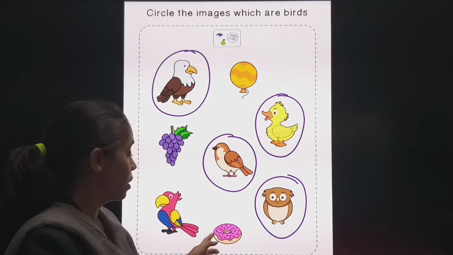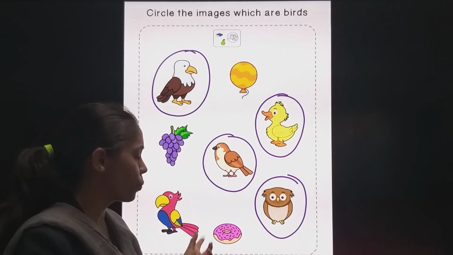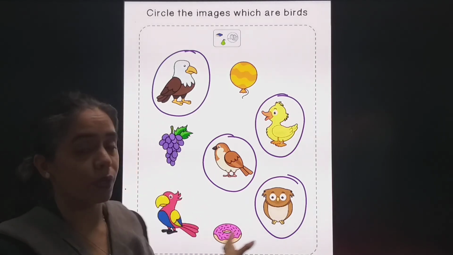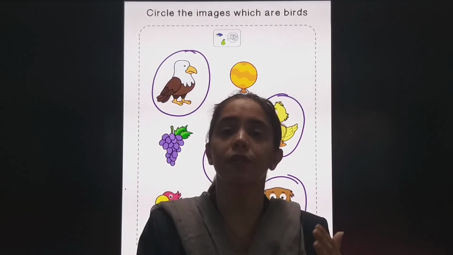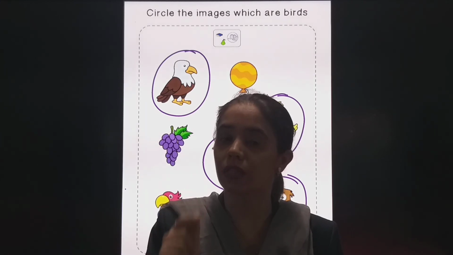Then what is this? Donuts. So donuts are not a bird. It is a sweet, right? Yummy yummy sweet donut. Yes. So bacha, in this way you have to identify. There will not be only birds. There will be some different pictures also. So you have to identify and then you have to circle the birds.